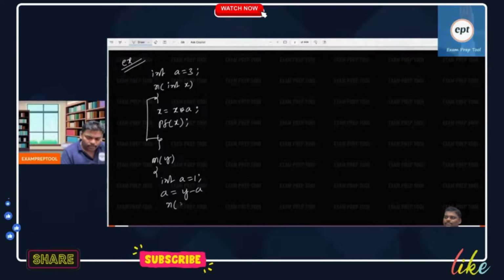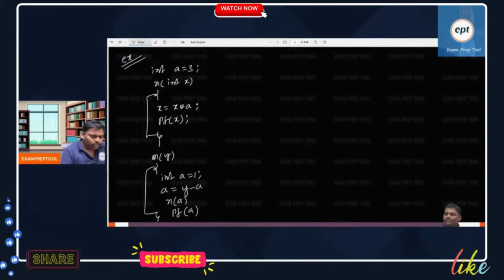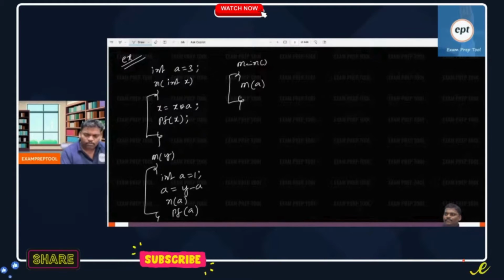Next one, n of a is called. Printf a is called. Be careful with this problem. Next, main is called. Main. M of a is called. Next one, this is n of int y is called. Yeah, be careful. What is the answer for this problem?